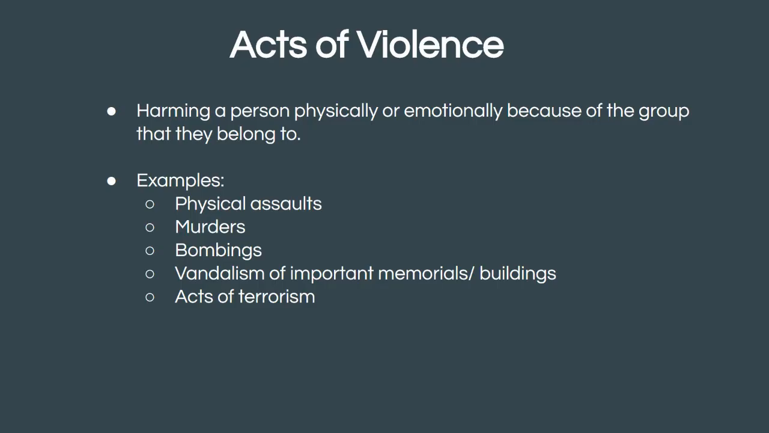Probably the best example I can give you there is when the KKK burns a cross in the front yard of an African American family. That's meant as a symbol. That's meant to intimidate and to terrorize those individuals, and that is an act of violence.